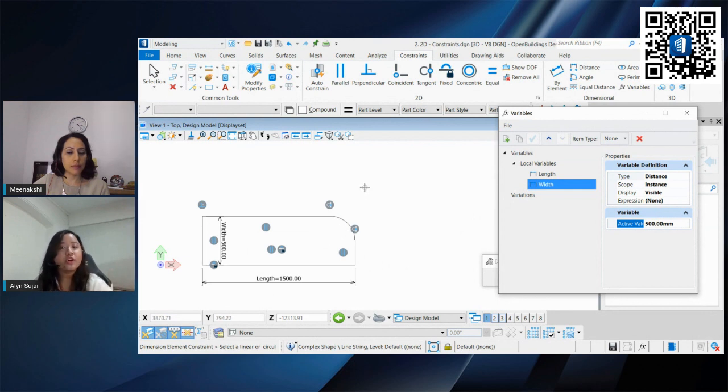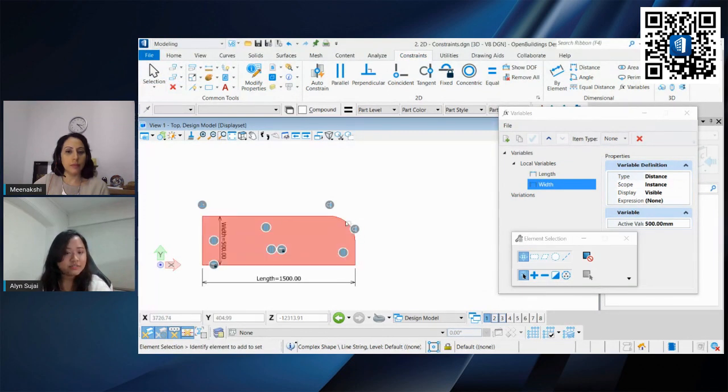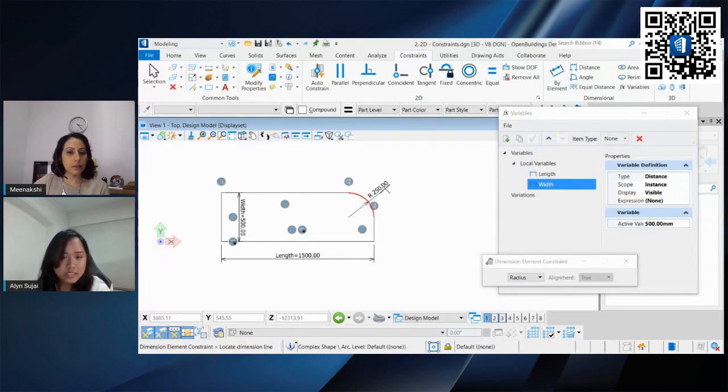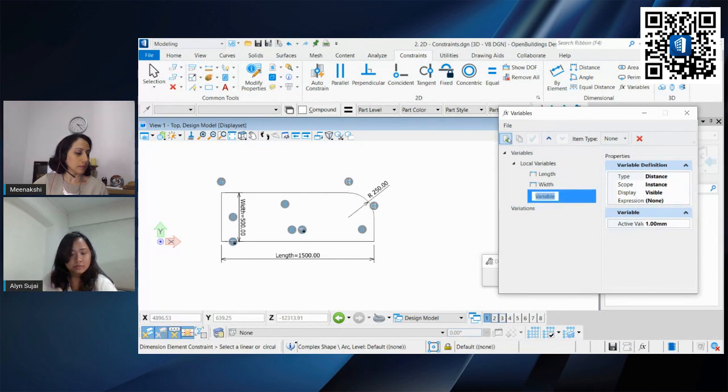Remember you have the option to make it parametric or not. You can leave this as a fixed value. Don't add any variables to it. But if you want to do so, you definitely can. So let us use by element, select this radius. It says that it's using the radius of 250 millimeters. Let's use this for now. We can add one more variable called radius.